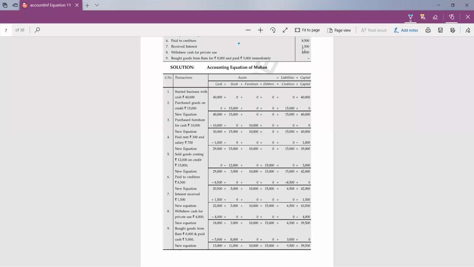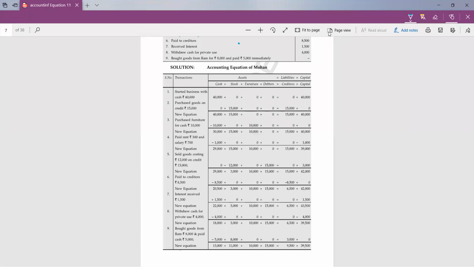Tell me which two accounts will be affected by this transaction. Yes, received interest. Which two accounts are going to be affected? Yes, cash and capital. Very good, Vaishali. Cash and capital. Why capital? Could you please explain why capital?